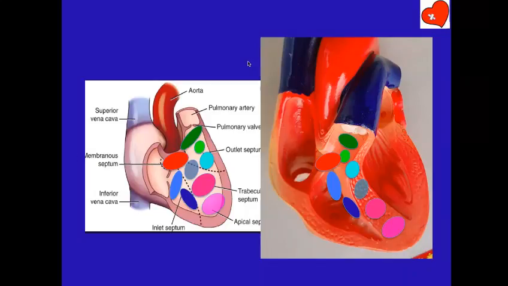Subaortic VSD is a group. Subaortic VSD can be a membranous VSD. It can be a subaortic muscular VSD. And there is a special type of VSD which is called malalignment VSD. I'll come to that a little later. I'll deal with tetralogy later. Okay? Shall I go to the next diagram? Yes, sir. I'll tell you how to differentiate on angiograms now.